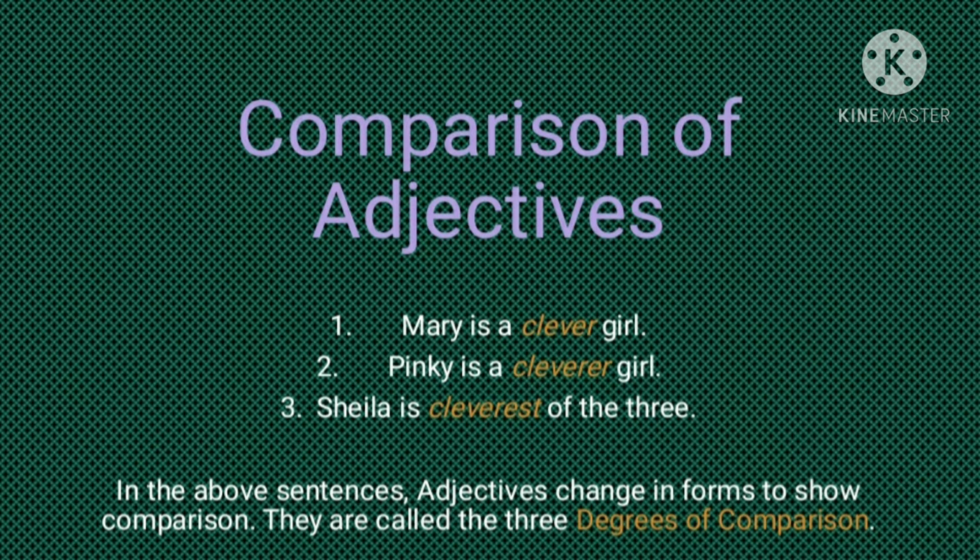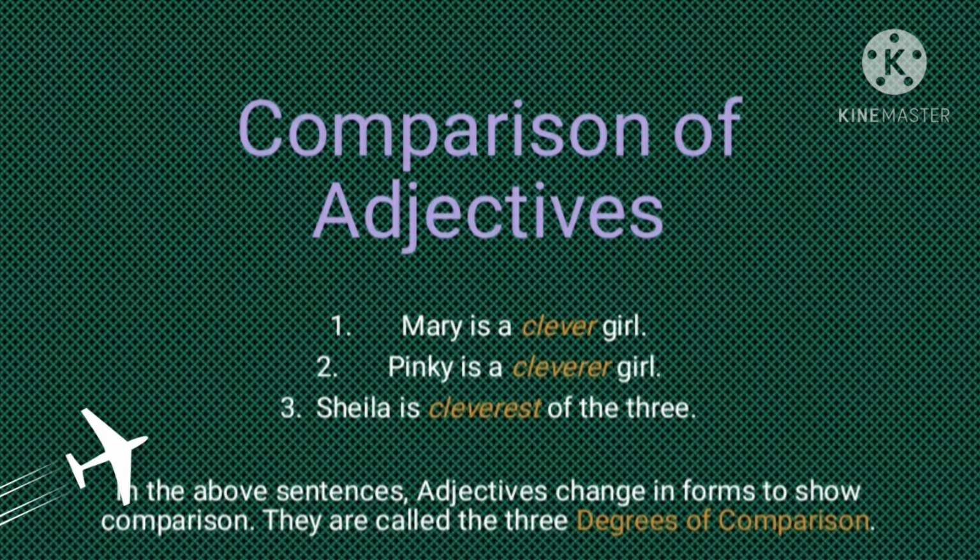Mary is a clever girl. Pinky is a cleverer girl. Shayla is cleverest of the three. In these sentences, adjectives change in forms to show comparison. So this comparison of adjectives is known as the 3 degrees of comparison.